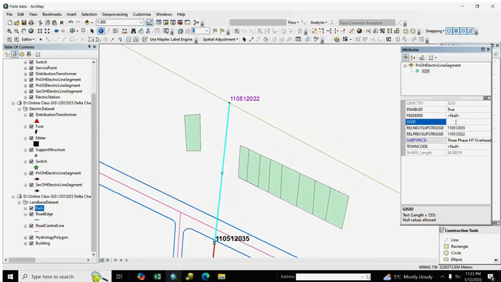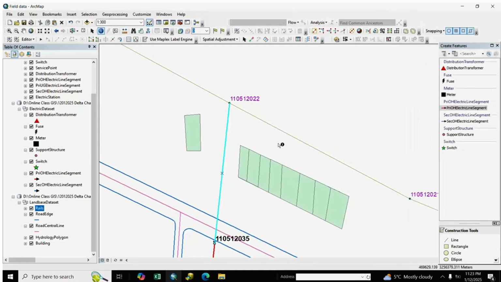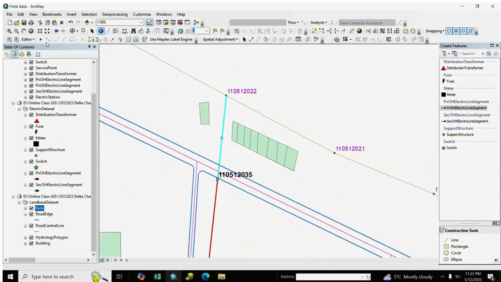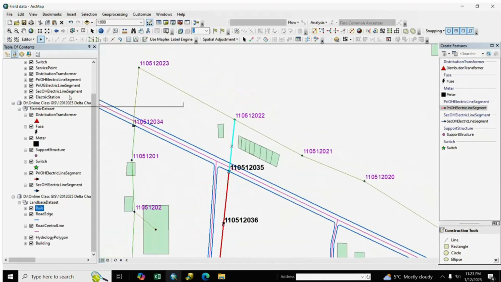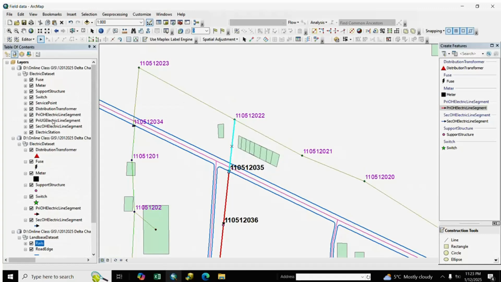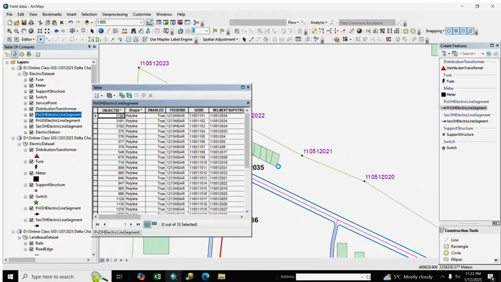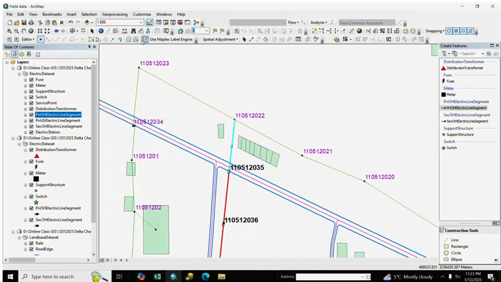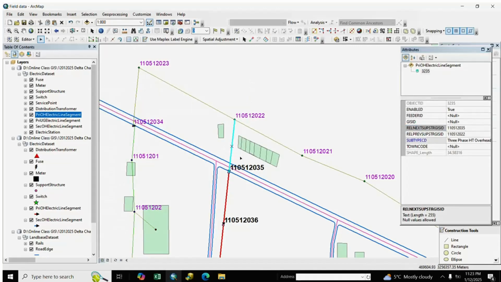If you want to, you can also search by last GIS ID for your old data. We go to primary OH and select GIS ID, and we go to last GIS ID. Last GIS ID is 33, and we write here 34.